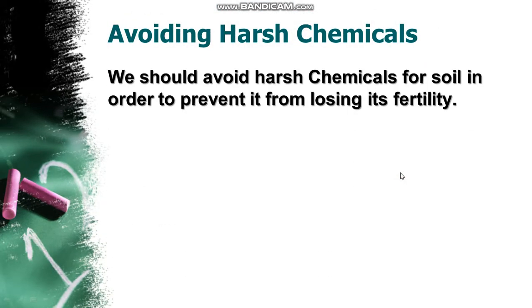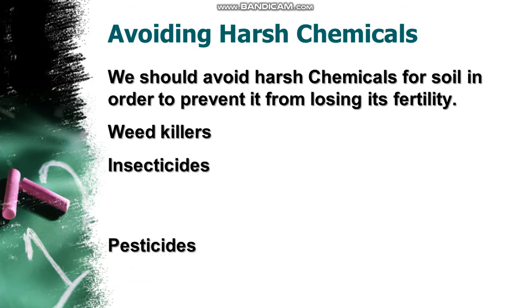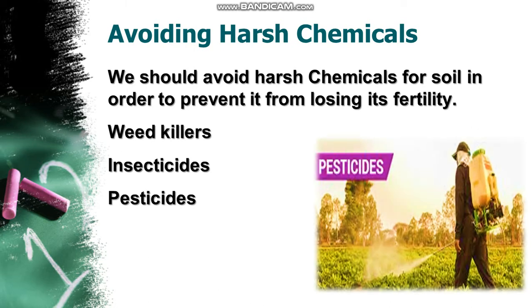We need to avoid a few chemicals in order to prevent the soil from losing its fertility. As we know, we are using different weed killers, insecticides or pesticides in order to kill the pests as well as the insects. But what we are forgetting is, when we spread this insecticide or pesticide, what is happening with that?